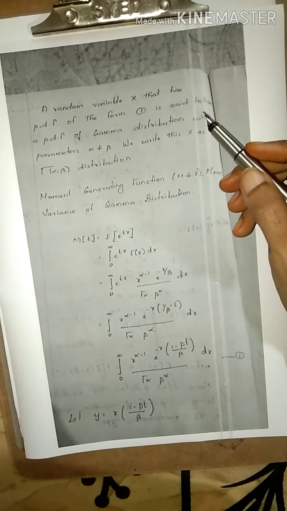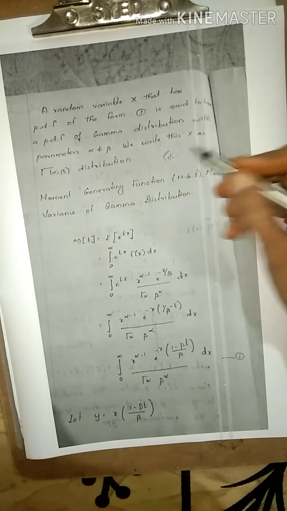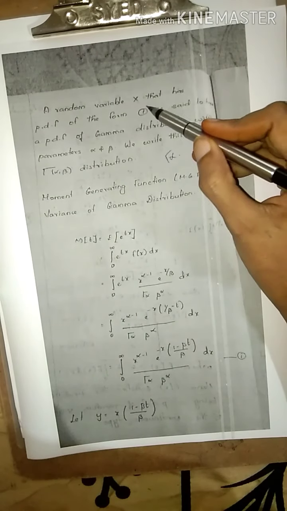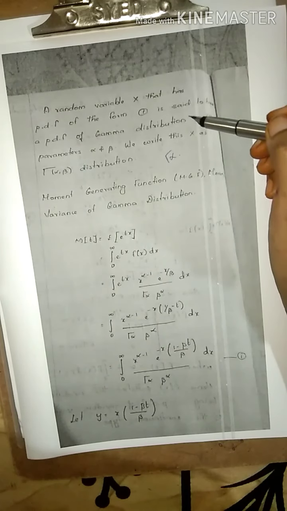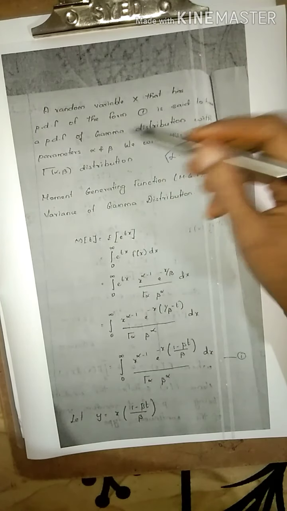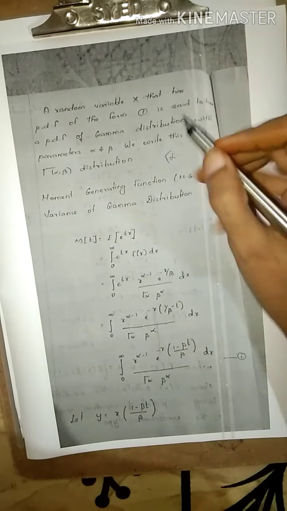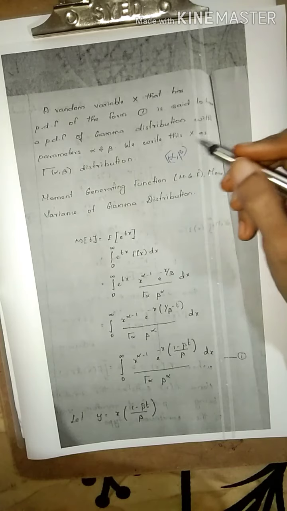Next you can see that in the last we saw the gamma distribution for gamma alpha. So a random variable x that has a PDF of the form 1 is said to have a gamma distribution. That is what you saw in the last slide. If the parameters are alpha and beta, then you can write that x follows the gamma distribution with parameters alpha comma beta.